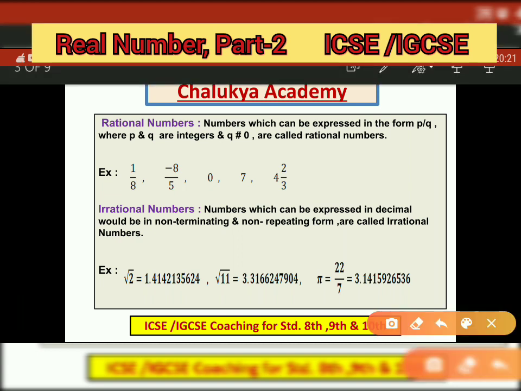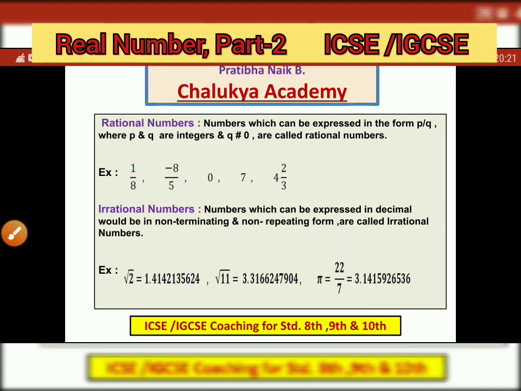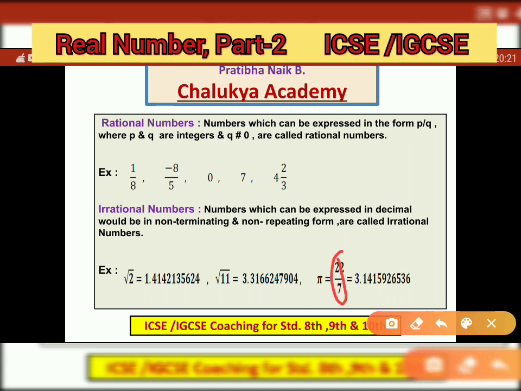Next, a very important example: students always get confused about whether pi is irrational or rational. Most of the time you write rational, which is wrong. Always keep this in mind till 12th standard of your mathematics. Pi is always an irrational number. Some say the value of pi is 22 by 7, but when you divide 22 by 7, you will never get remainder 0 and you get a non-terminating and non-repeating decimal.